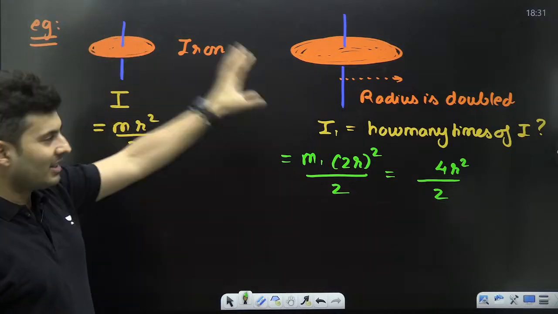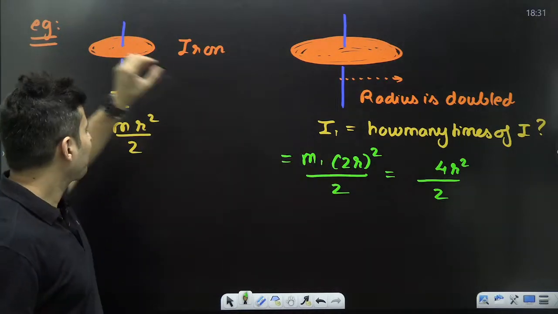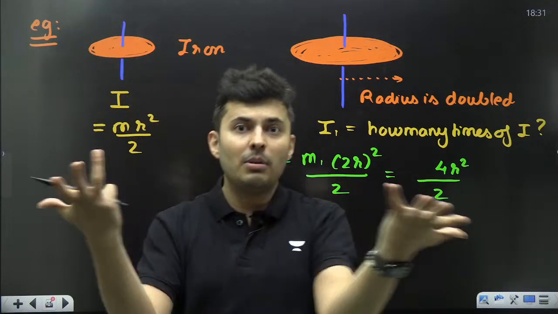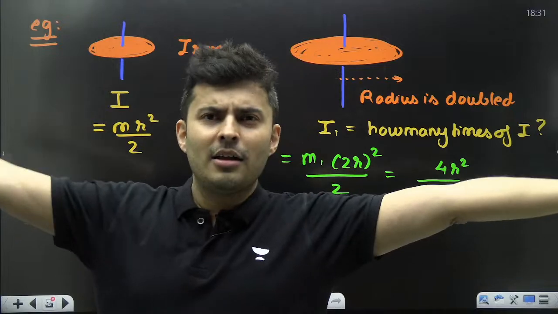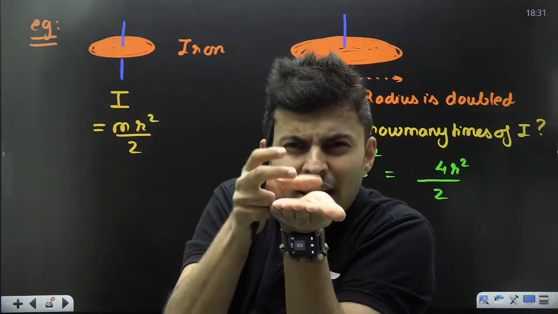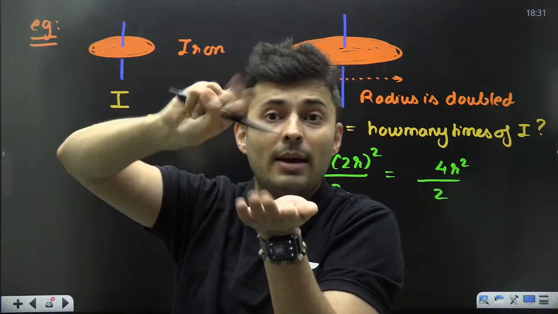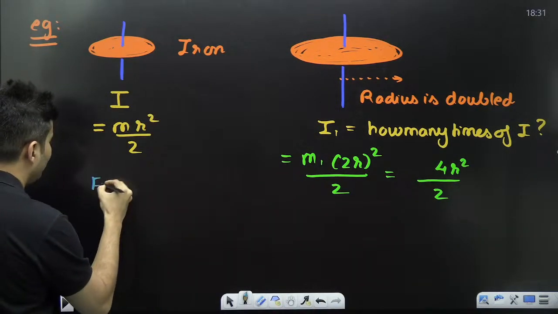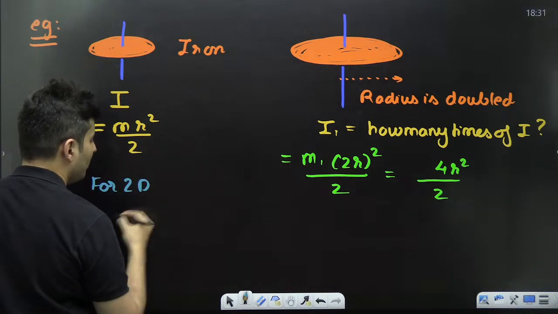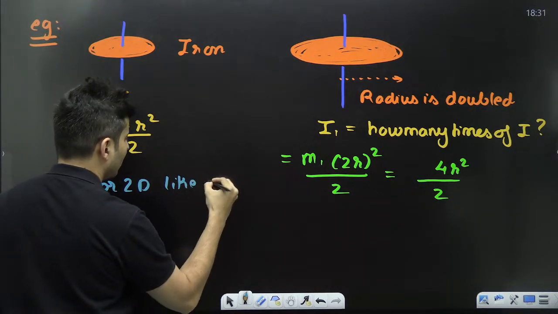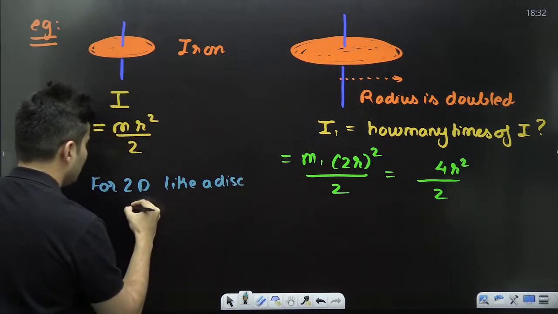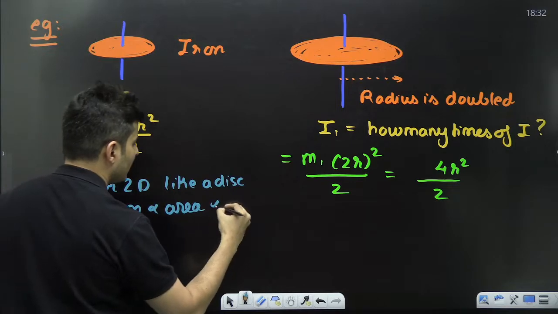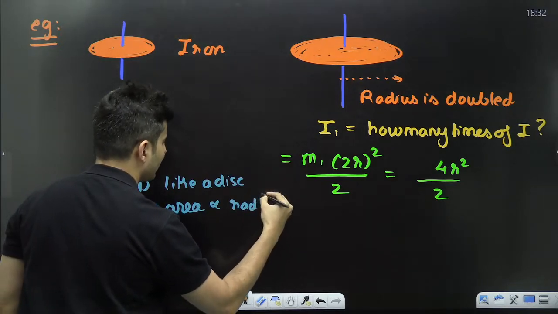Now, how will the mass be calculated? Simple. Mass is proportional to the area. Bigger area, bigger mass. Small area, small mass. It's a disk, a two-dimensional object. So for a two-dimensional object like a disk, the mass is directly proportional to the area, and area is directly proportional to the radius square.